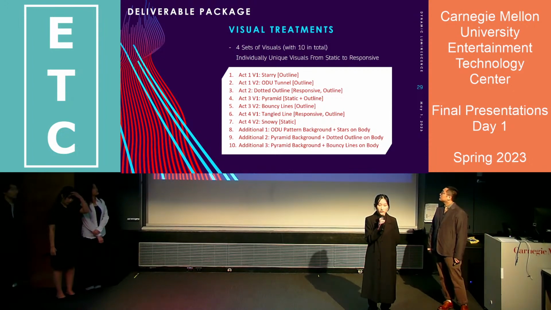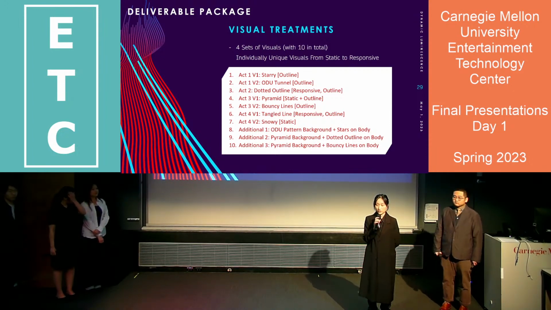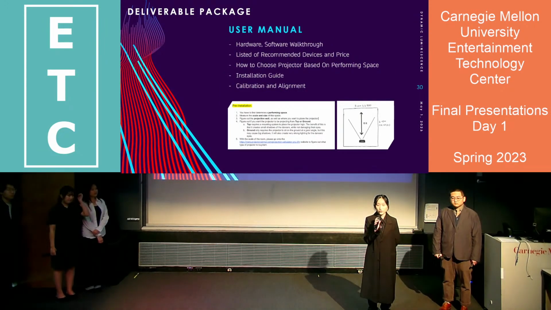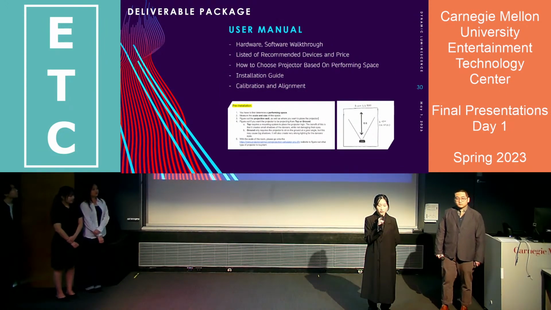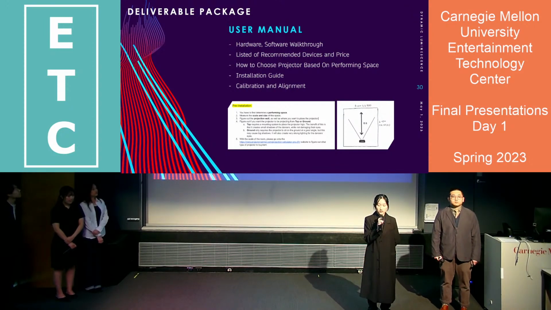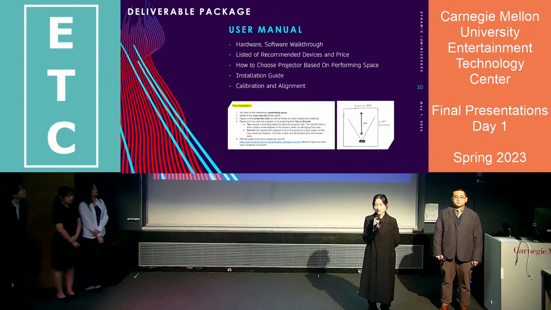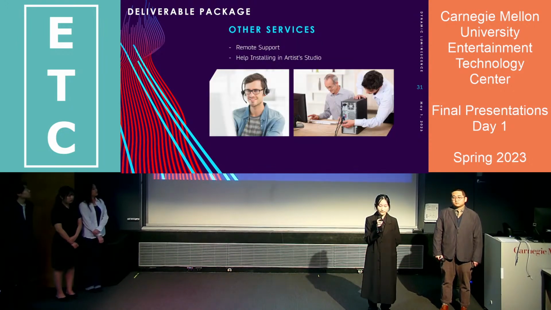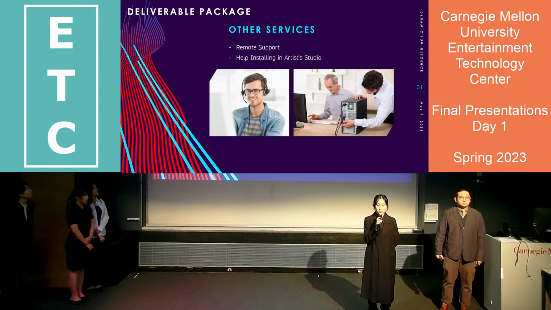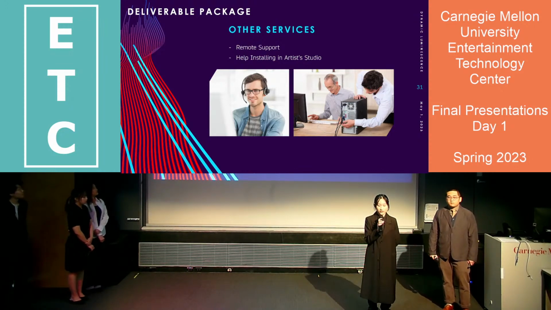They are individually unique visuals from static to responsive and correspond with 4 different stages. The user manual includes hardware, software, a walkthrough, a list of recommended devices and prices, and how to choose a projector based on performing space. It also has an installation guide that covers things like calibration and alignment. Additionally, we'll provide services like remote support and help installing the work in the artist's studio.